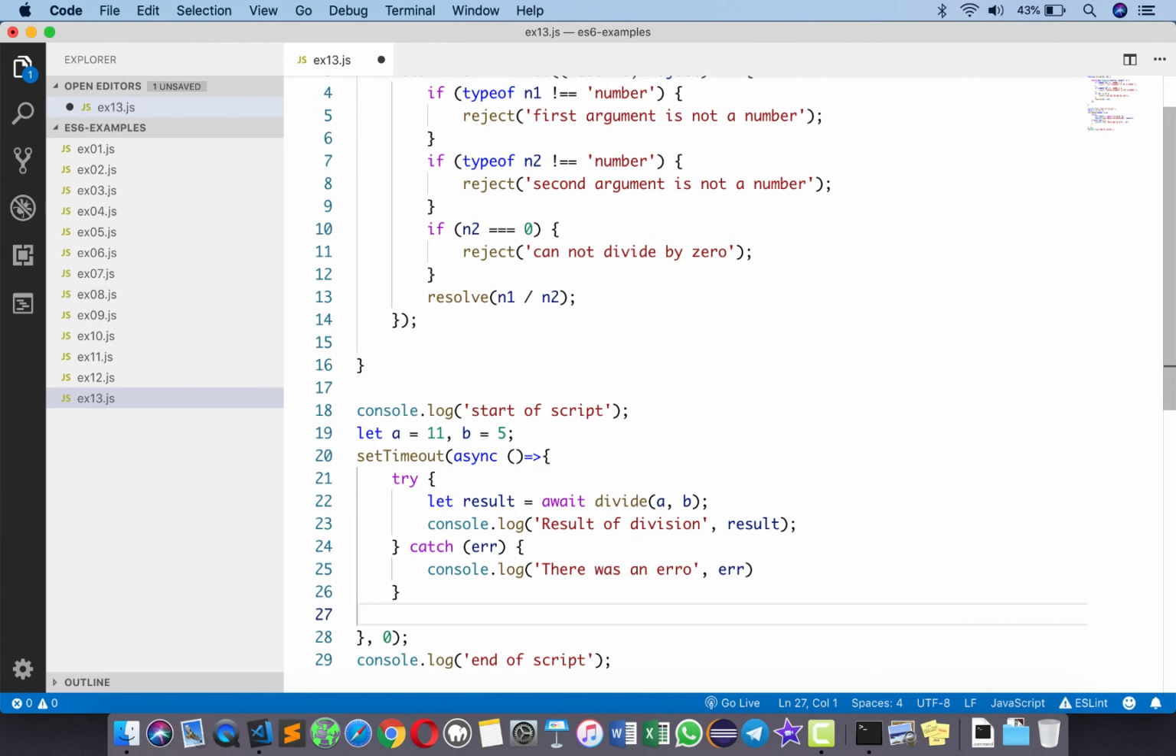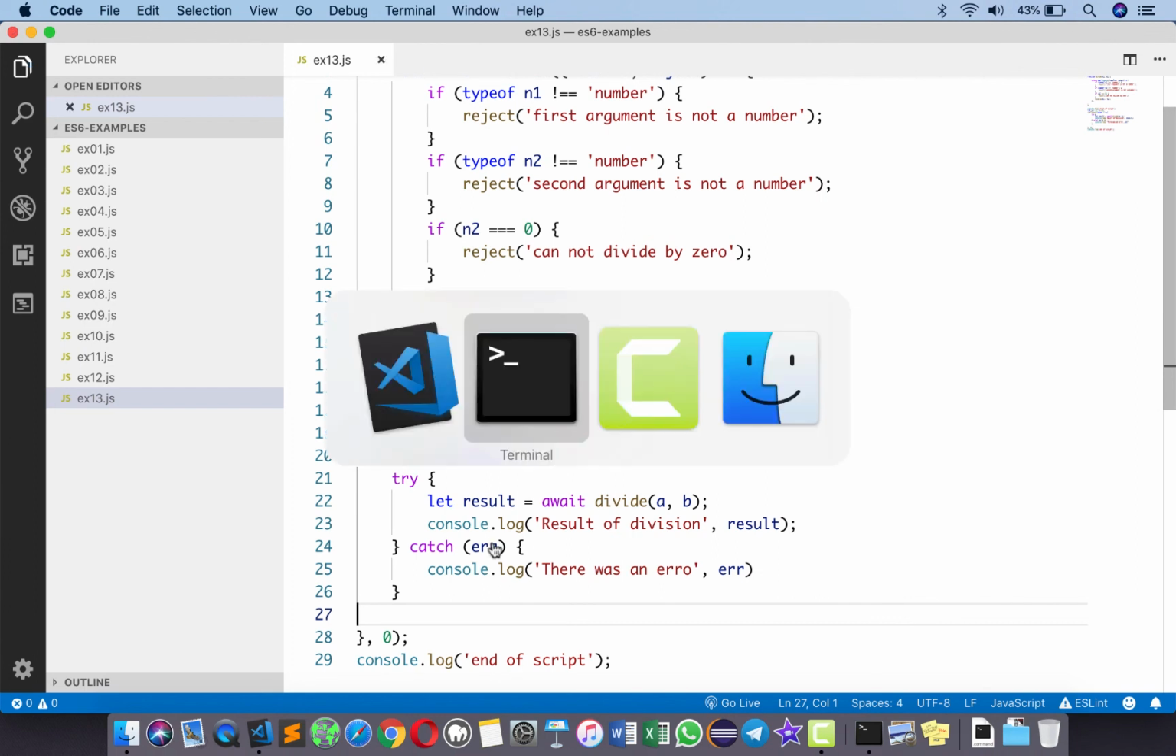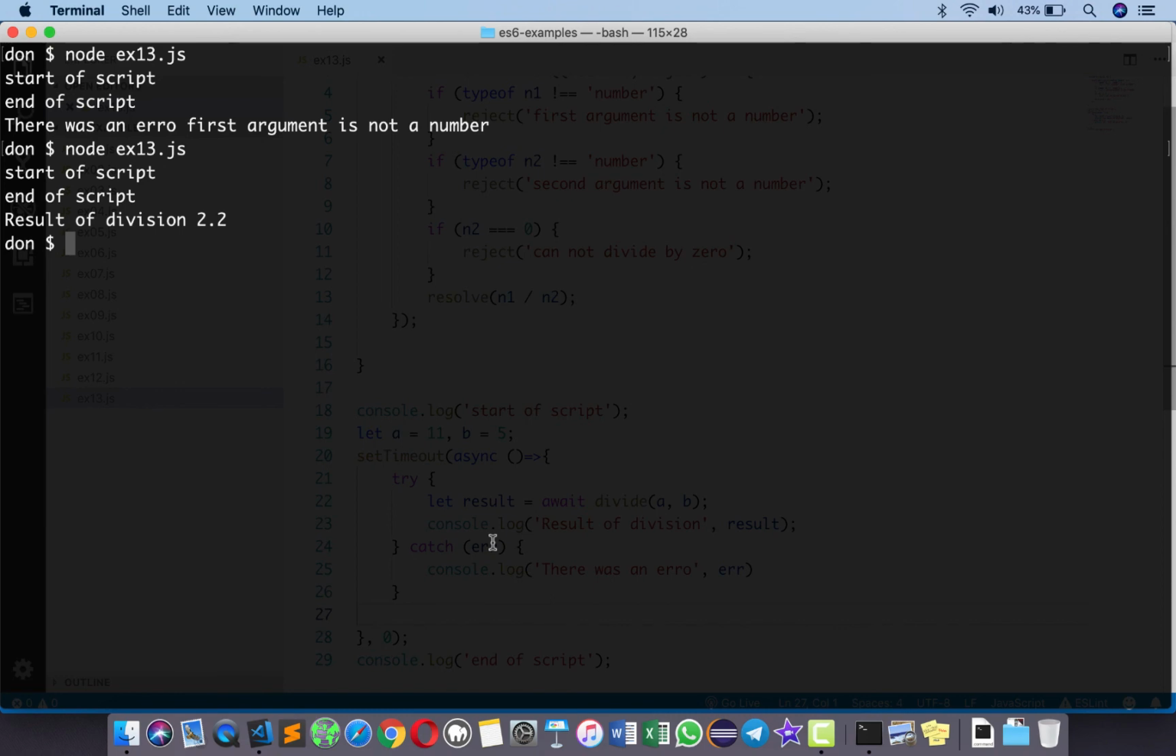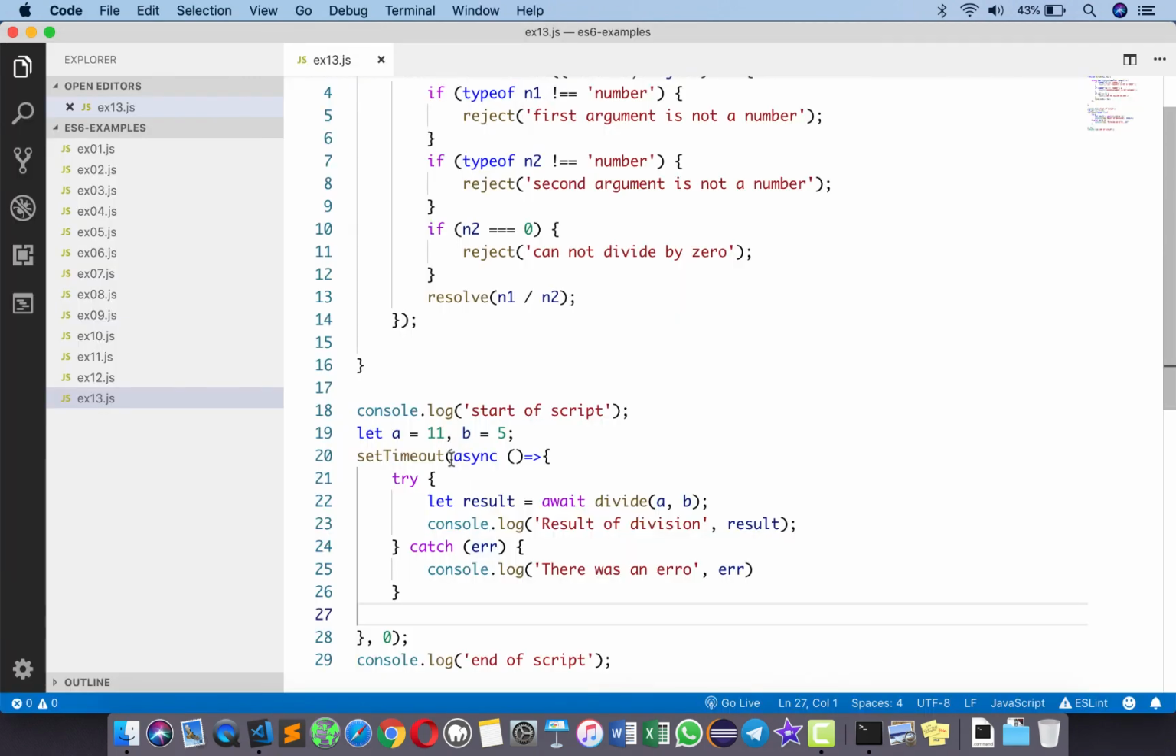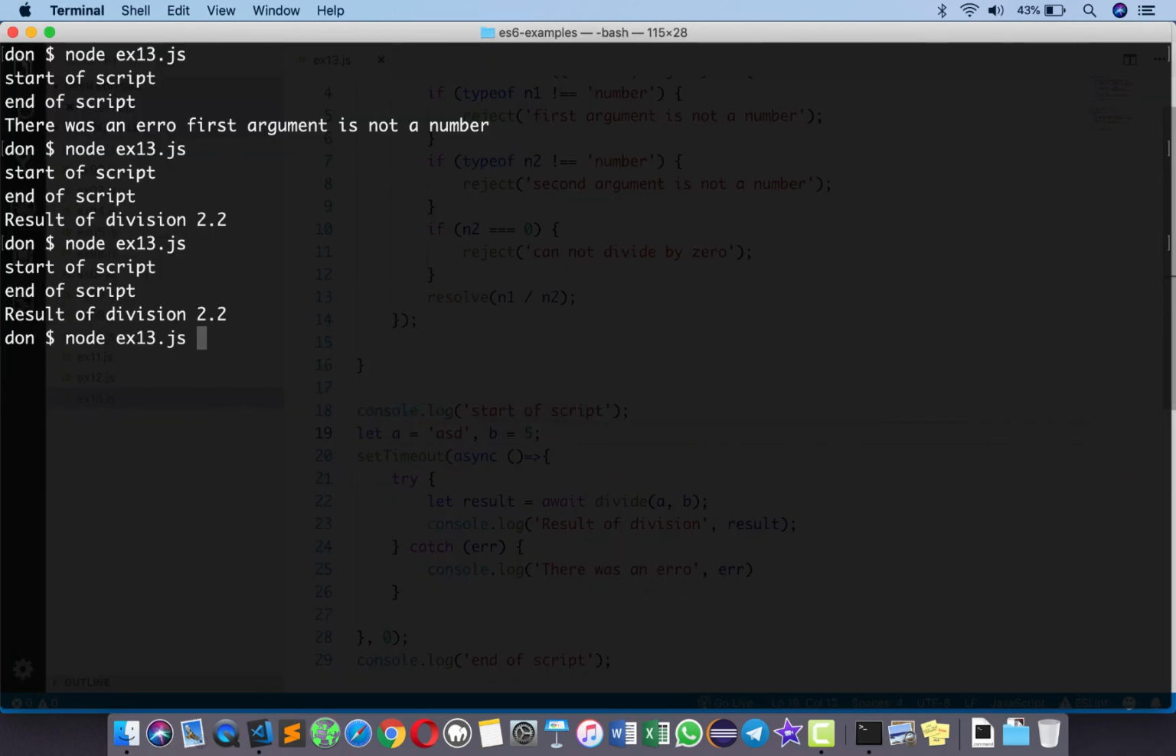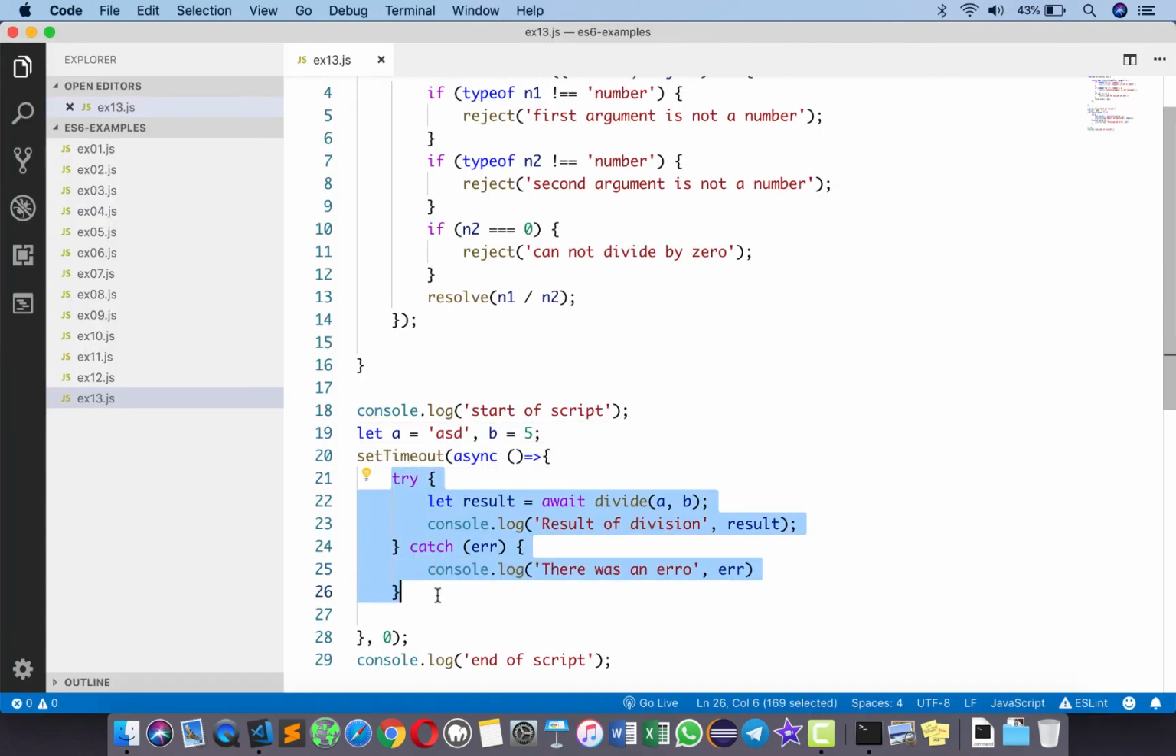Let's save this, go back to the command prompt, try running this, and then we still get the similar result. In case of an error, like some ASD here, let's go back and try, and we still get the result just like the previous examples, except that this block is now much simpler than calling promise.then.catch.